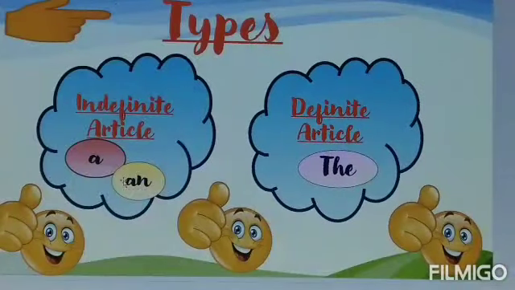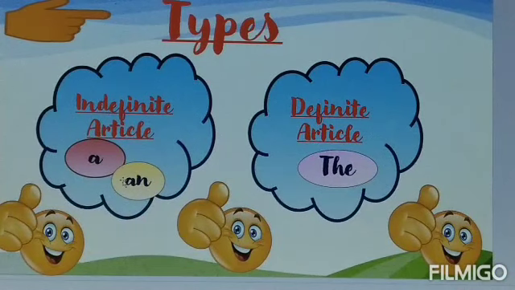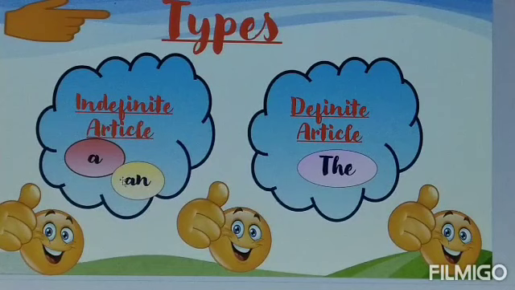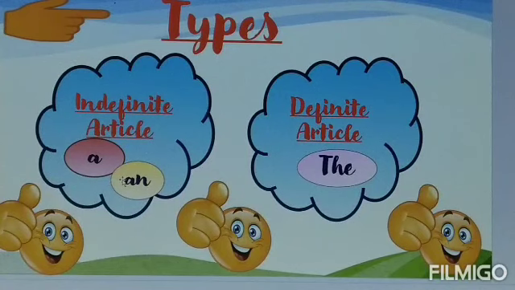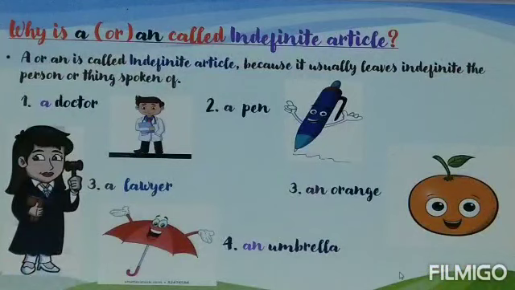Understand more about articles. Do you know, children? The English language has two types of articles. They are indefinite articles and definite article. Article a and article an come under indefinite articles, whereas article the comes under definite article. Do you want to know why these articles are called indefinite and definite? Let me tell you.